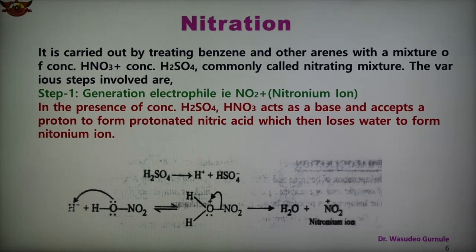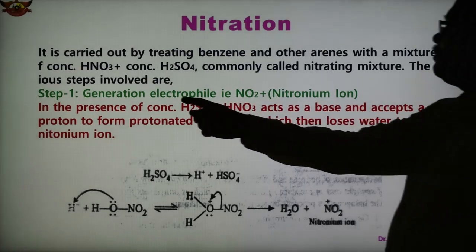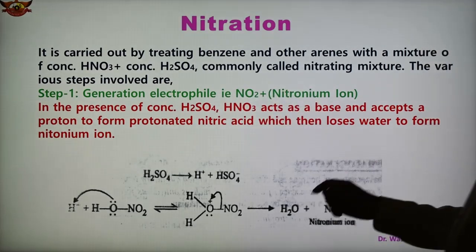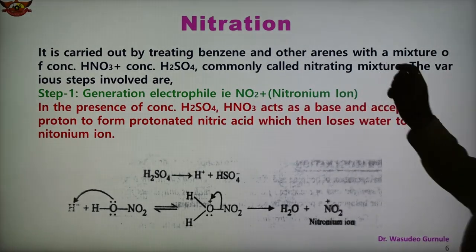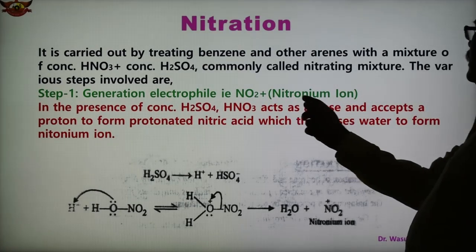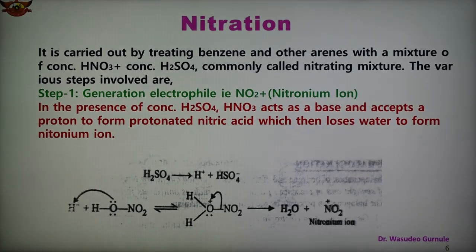So how is the electrophile generated in nitration? Step 1 is the generation of the electrophile, that is NO2 plus. The name of NO2 plus is the nitronium ion, and it is the electrophile.